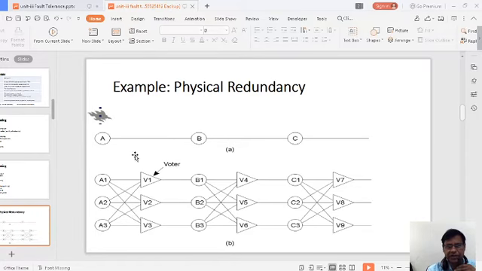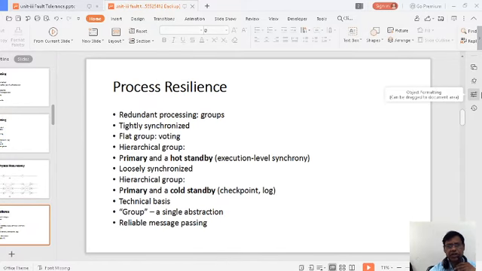It is the process of the packet going from A to B, B to C, C to D, and on the way it is streamlining the packet. So process resiliency is known as redundant processing. That is how it minimizes redundancy and streamlines in groups. And tightly synchronized. I just mentioned that it is streamlining, and minimizing how things go from the packet from A to C and so on.